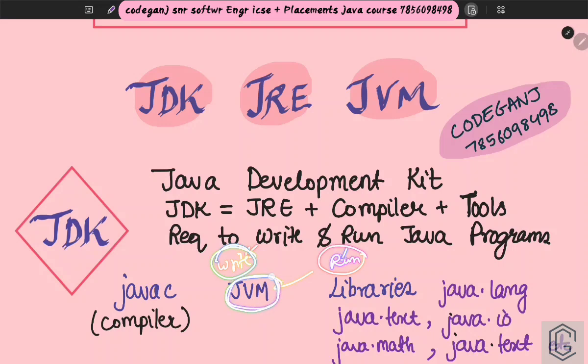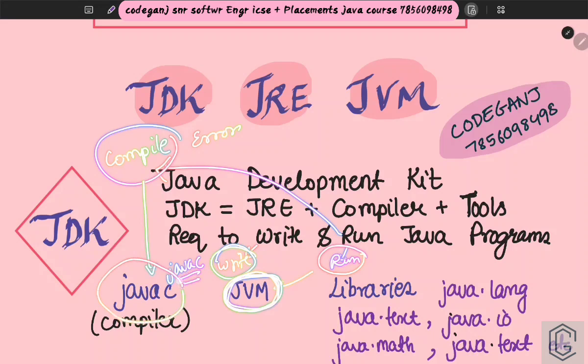You are trying to understand me, right? If it is able to run, then inside the JDK the JVM will also be present. And before running, every code gets compiled. It has to be compiled to check for errors. And who does this compilation? The compiler, javac. That is why in the JDK you will have javac, you will have the JVM, and then the related libraries.